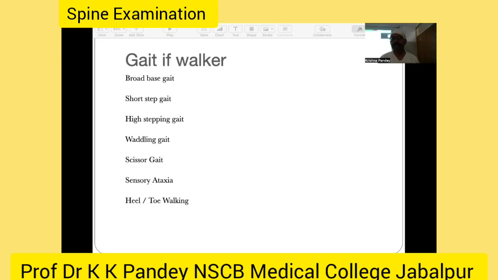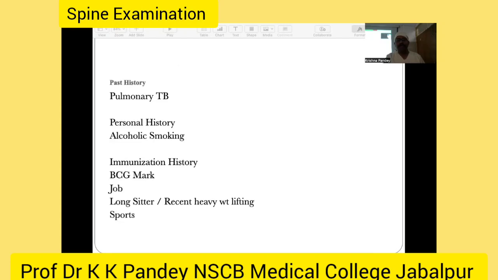The patient has a symptom, comes to your OPD, and is unable to walk with the eyes closed. Then you suspect some sensory abnormality. And this is heel and toe walking. It is very significant in cases of radiculopathy, if the patient has L5 radiculopathy or S1 radiculopathy. So these can be noticed in the beginning if the patient has low back pain: unable to walk on the toes, unable to walk on the heels. Then you can differentiate radiculopathy L5 or S1.